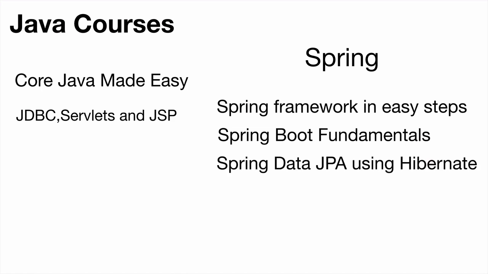JPA stands for Java Persistence API. Spring Data makes it easy to use JPA. JPA is an object relational modeling framework, or it's a standard in the Java world. It makes our life easy to connect to the database while we do object-oriented programming. So you should be doing the Spring Data JPA using Hibernate course. Once you finish these 5 courses, you are ready to work on a project.